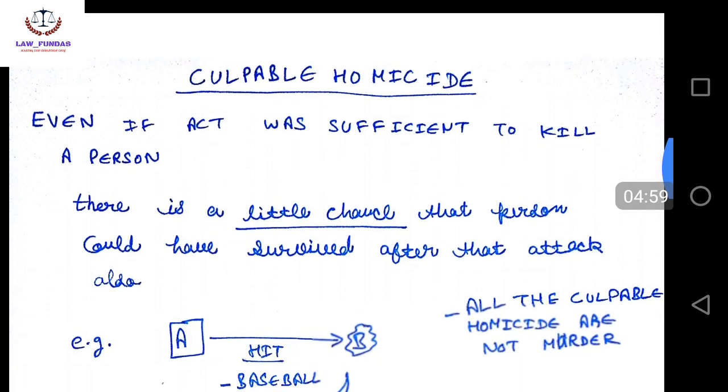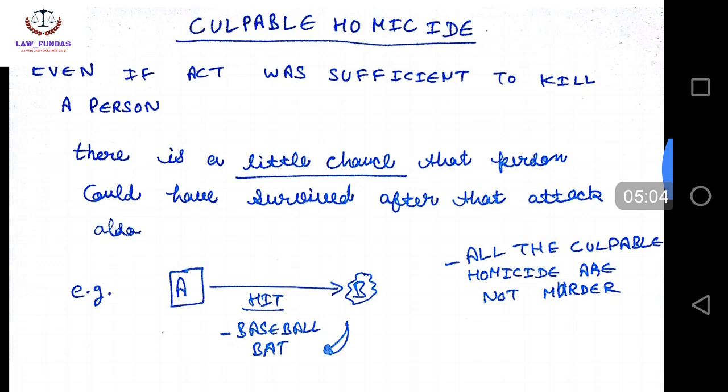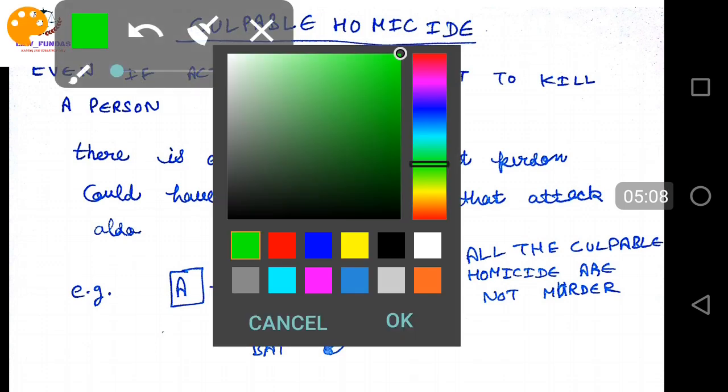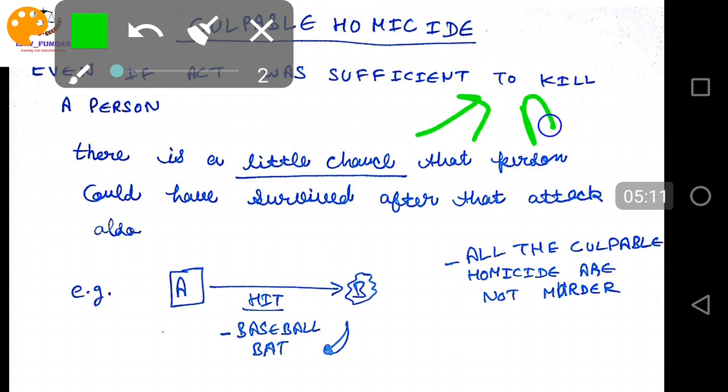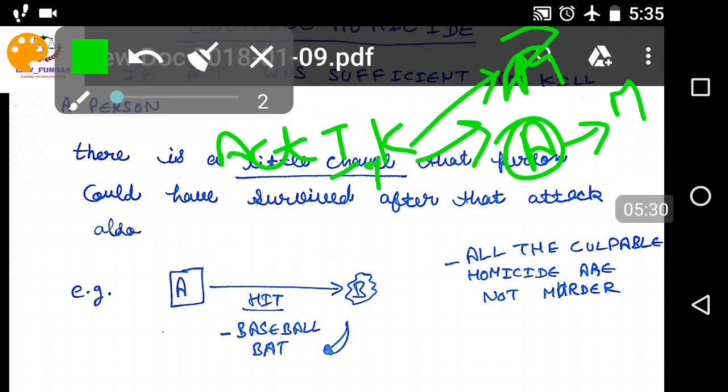So next is culpable homicide. Even if the act was sufficient to kill a person, it must not be something like putting a gun on A's head and killing him, which will fall under murder. But when you are doing some act intentionally and knowledgeably that you are going to kill someone, you are going to murder someone.